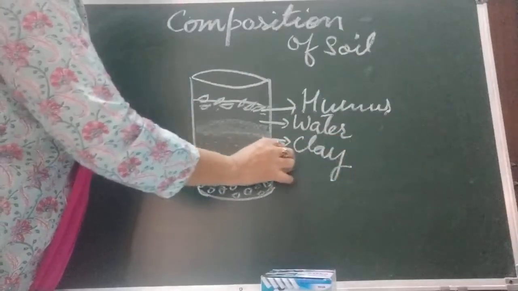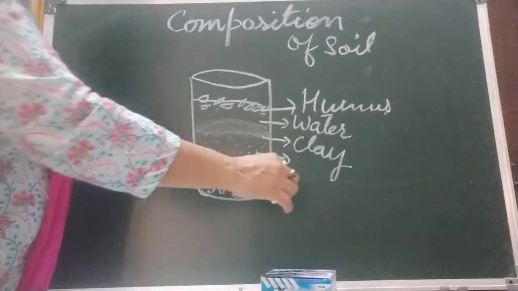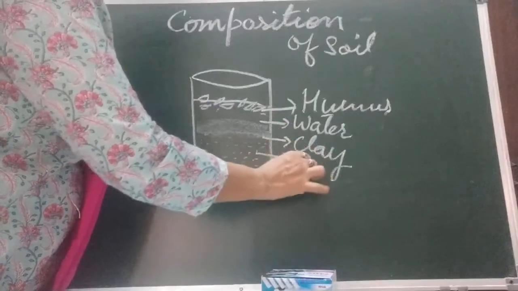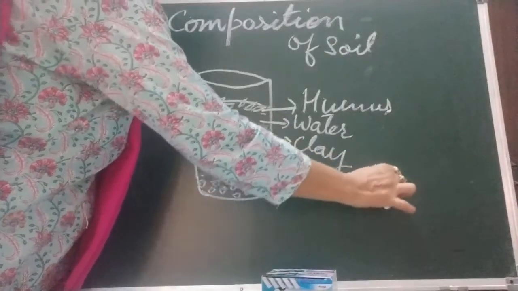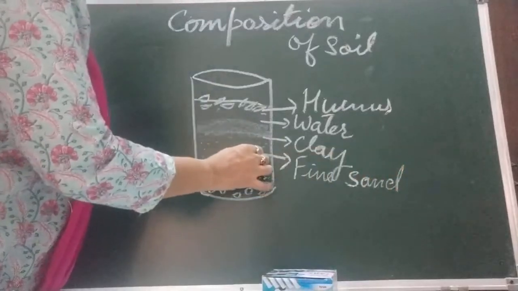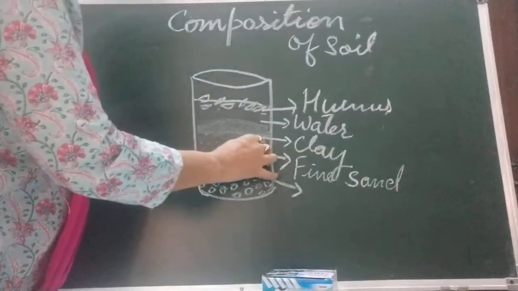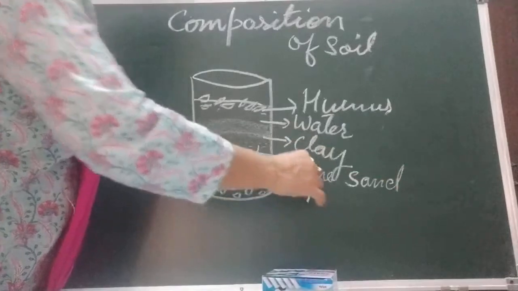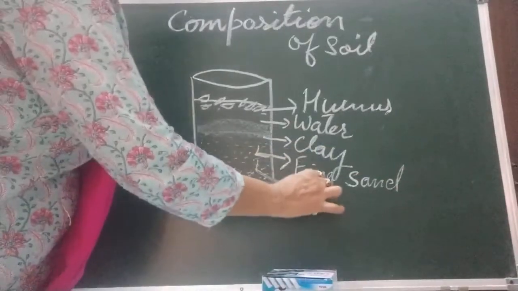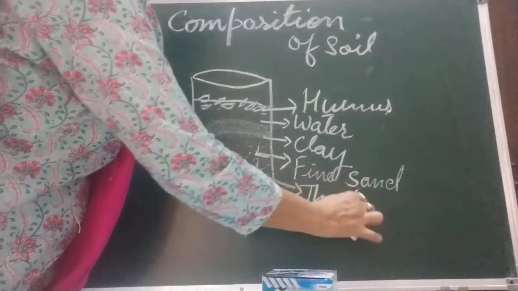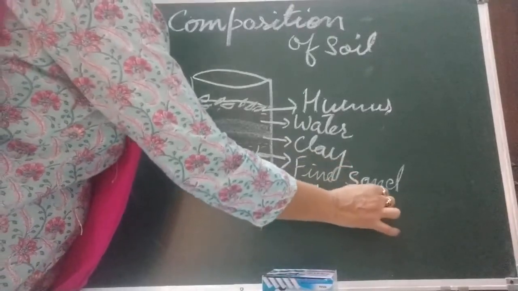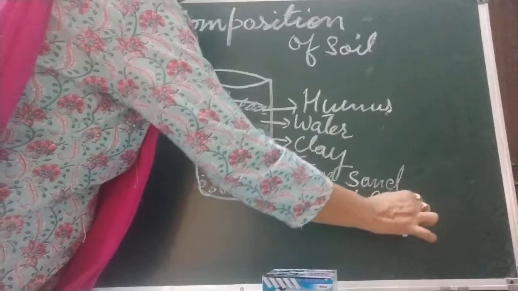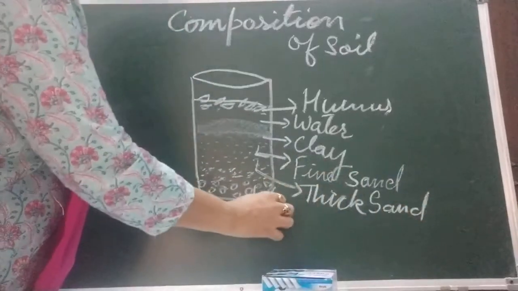This is what? Fine sand. And this is heavy sand. Okay, or we can say thick sand. Thick sand is heavier than the fine sand. And at the bottom, what is there? Pebbles.